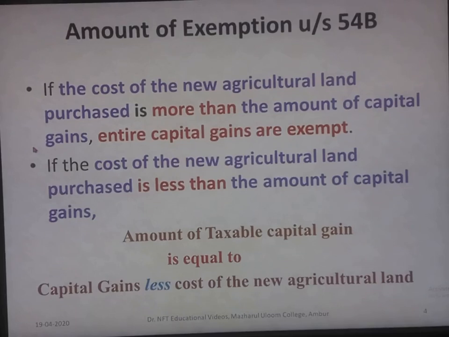Next one is the amount of exemption which can be claimed under section 54B. If the cost of the new agricultural land purchased is more than the amount of capital gains, entire capital gains are exempt. If the cost of new agricultural land purchased is less than the amount of capital gain, in that case, the amount of taxable capital gain is equal to capital gains minus cost of new agricultural land.